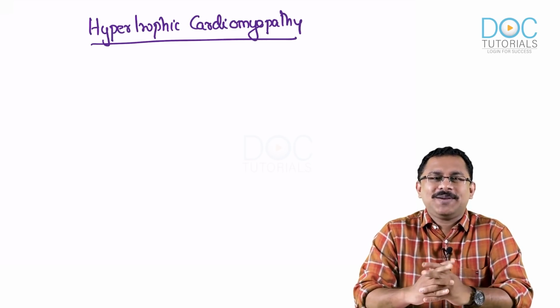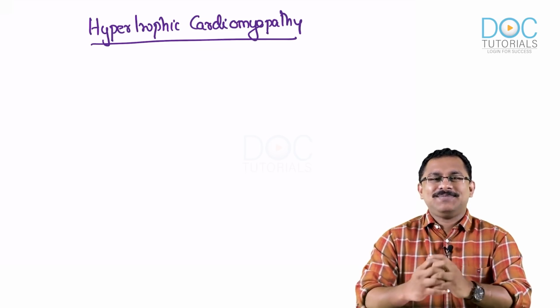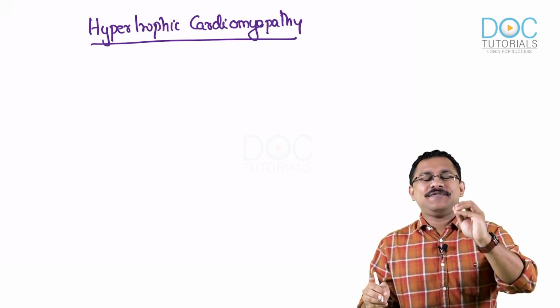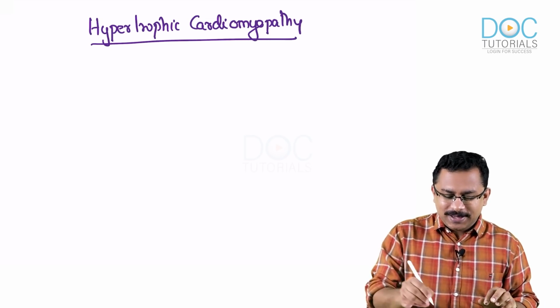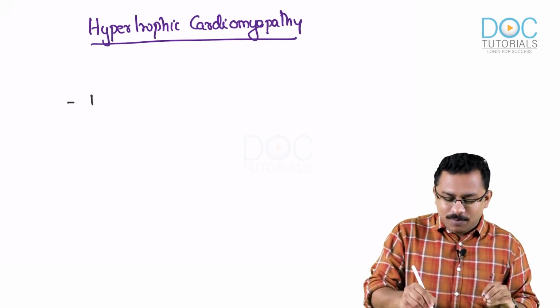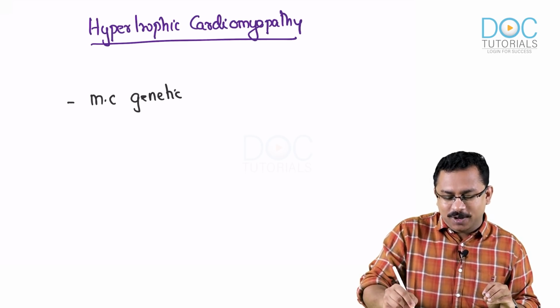Such an important topic. Now, why is this such an important topic? Let's try to see its relevance. So, in the relevance itself, the first MCQ point is that this disease, hypertrophic cardiomyopathy, is the most common genetic cardiac abnormality.